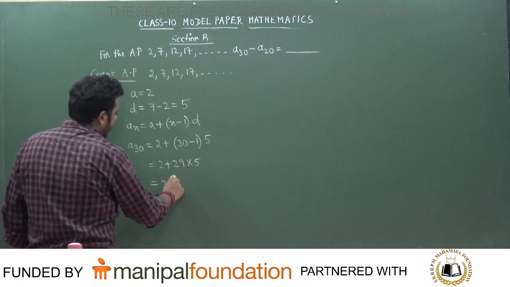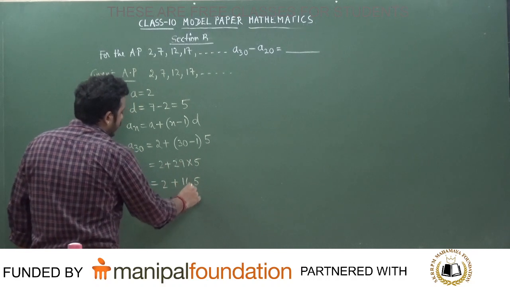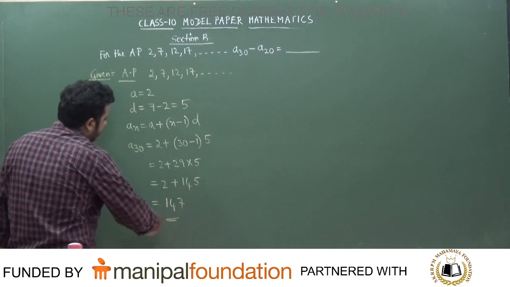So what is the answer that we get? 5 nines are 45, 4. 5 twos are 10, 14. So the answer that we get here is equal to 147. Is it correct or not?